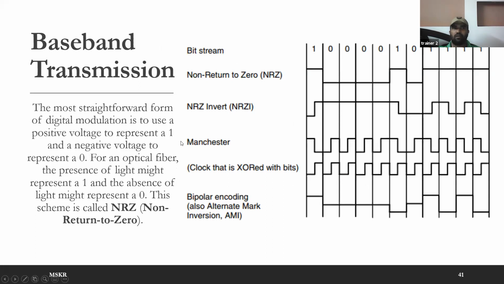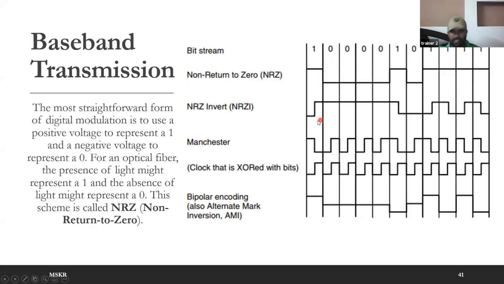So this one is called baseband transmission, where you are converting your zeros and ones into the corresponding signal. The simplest one is the first one, that is non-return to zero, where a high signal, a positive voltage, is used for one, and a negative voltage is used for zero. Positive signal is for one, negative signal is for zero. So this is the simplest. There are other ways.